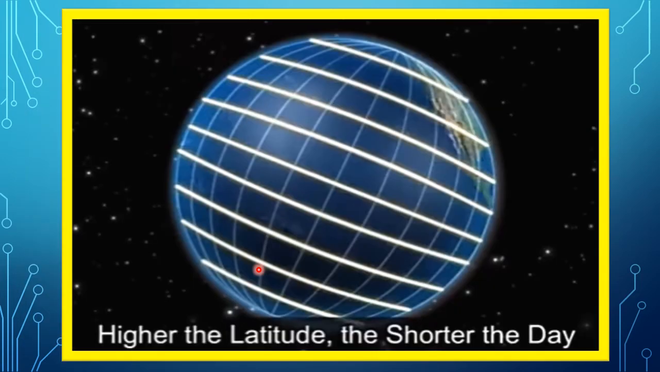Now all of us know that the direct rays of the sun fall on the equator, and then as we go above the equator the rays get slanting and slanting. So you remember that the higher the latitude, the shorter is the day. So if the day is shorter, less amount of sunlight.